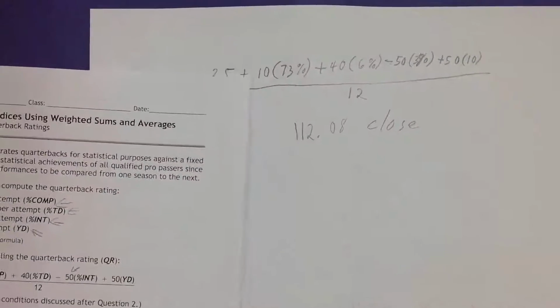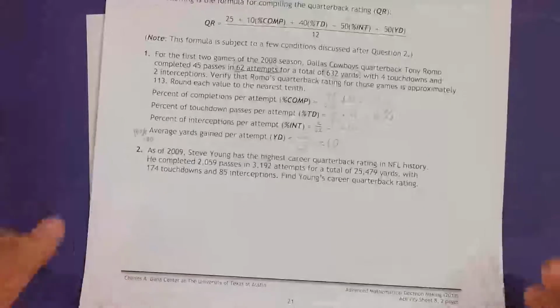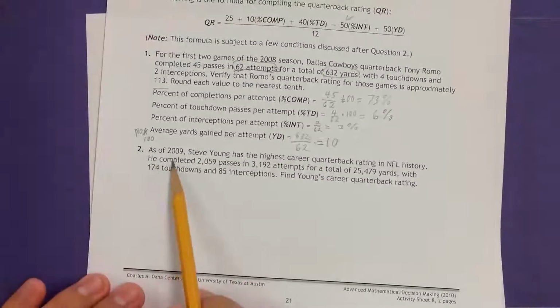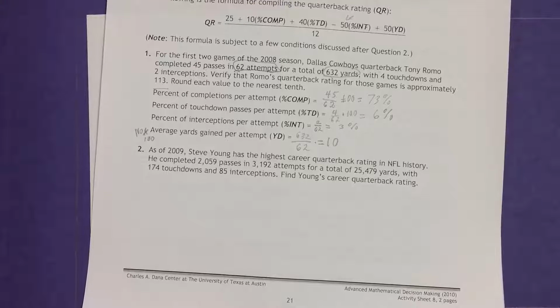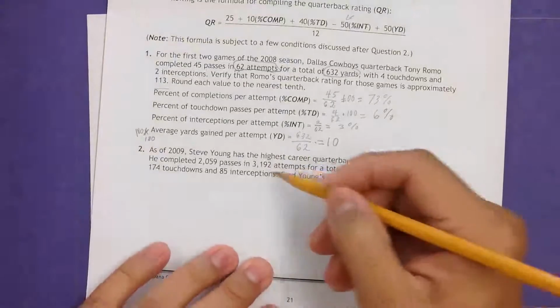And then there's Steve Young's, but you know what? You can do that too. It's really simple. I'm going to go ahead and do that real quick. Let me read the passage to you. As of 2009, Steve Young has the highest career quarterback rating in NFL history. He completed 2,059 passes in 3,192 attempts for a total of 25,479 yards with 174 touchdowns, and interceptions is 85.